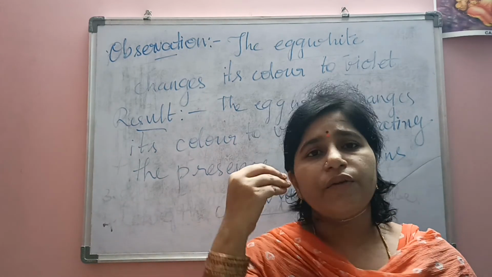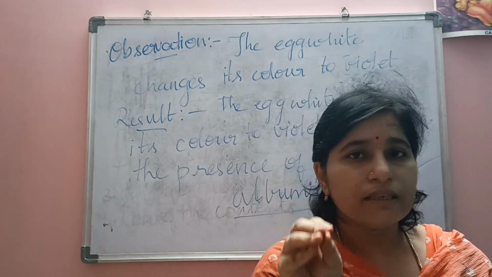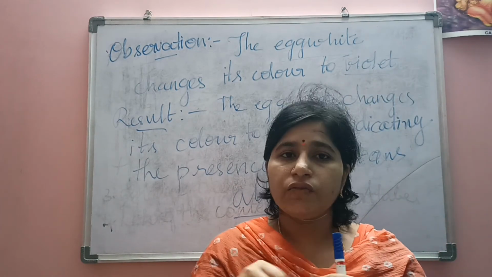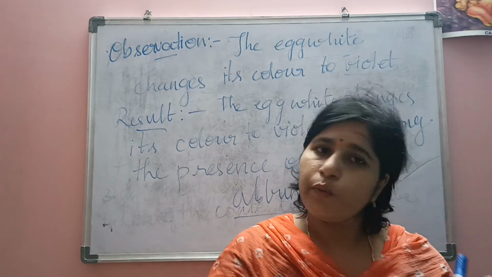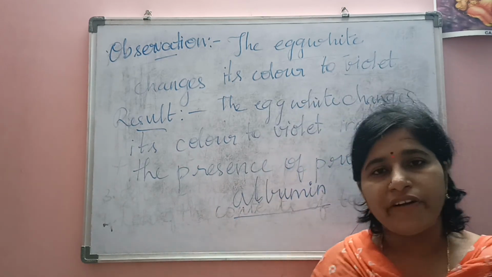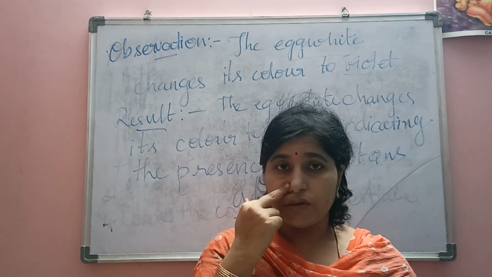So here whatever food sample you want to test for whether it contains proteins or not, if it is a solid, crush it and mix it with water. If it is a liquid, you can test it directly. But for testing proteins you require copper sulfate and sodium hydroxide solution. So I think you have understood the experiment.